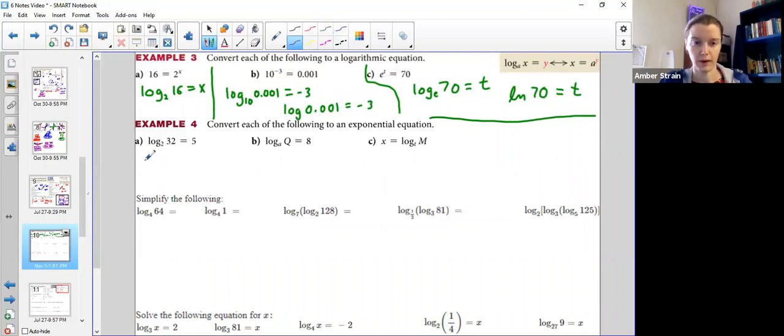Next, let's go the other way. So if it's in logarithmic form and I want it back into our more familiar exponential form.